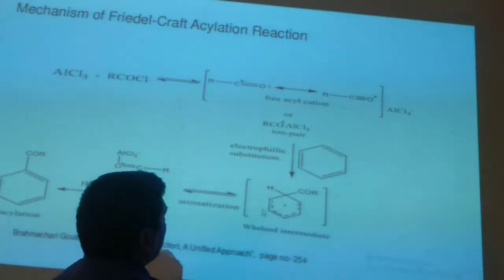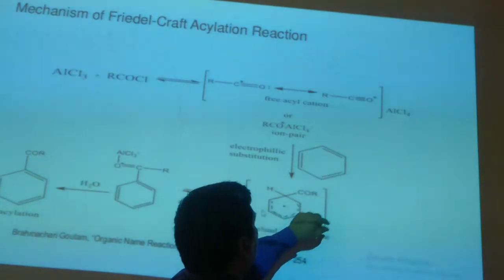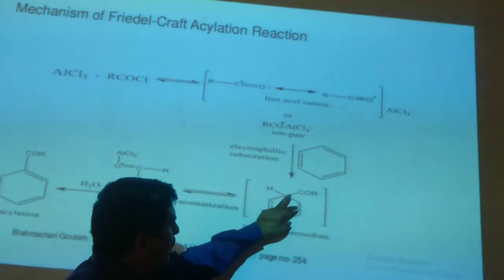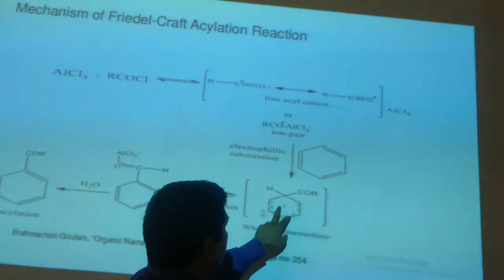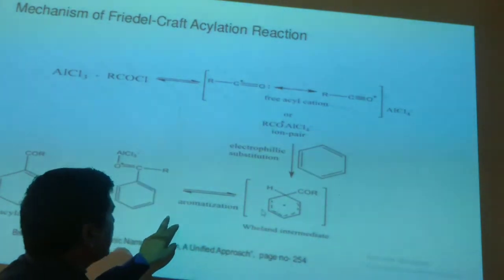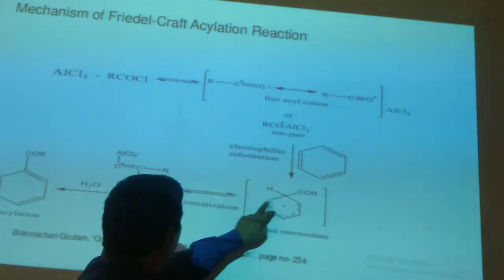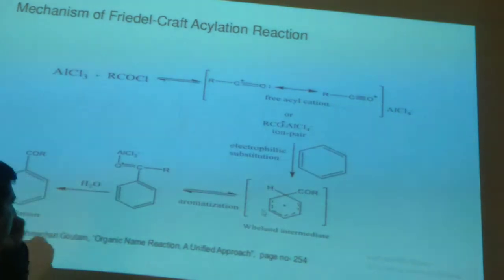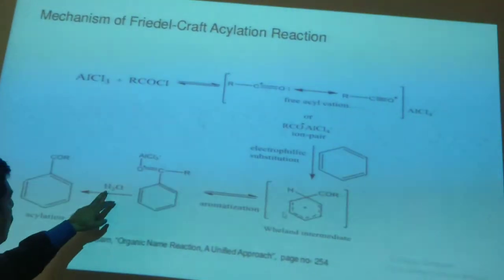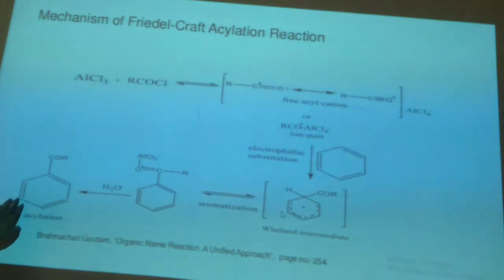Ultimately, on electrophilic substitution on the benzene ring, the proton and acyl group will form a Wheland intermediate, which on aromatization loses that proton, and the bond will move inside the ring, and your new structure will be formed, that upon hydrolysis will form acetophenone, or acylated benzene.